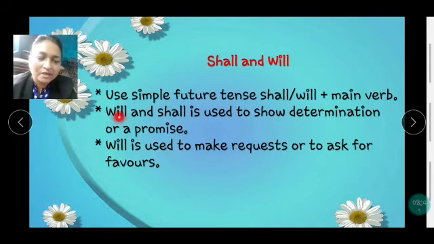Shall and will. We use future tense, shall or will plus main verb. Okay. She will go to Mumbai. So, shall or will plus main verb. Will and shall are used to show determination or a promise. Okay. I will go to Mumbai. So, that means I am very sure I am going. It is a determined statement. Will is used to make a request or to ask for favors. Will you lend me some money? So, it's a favor.